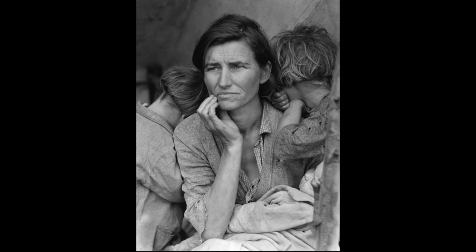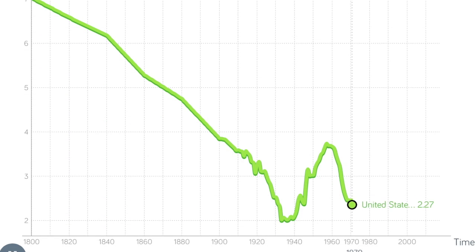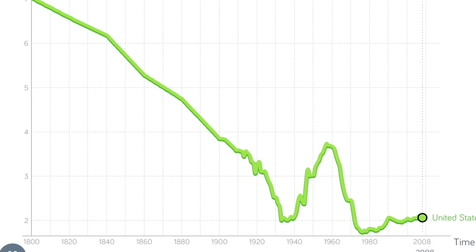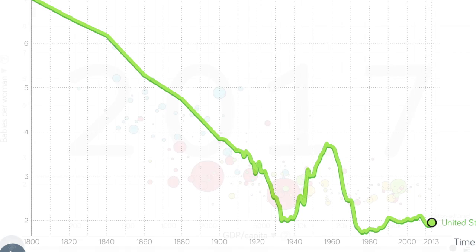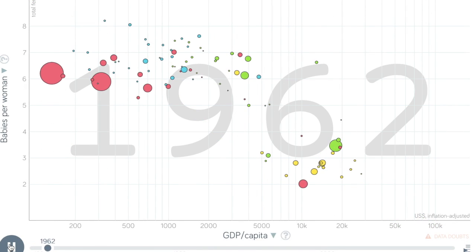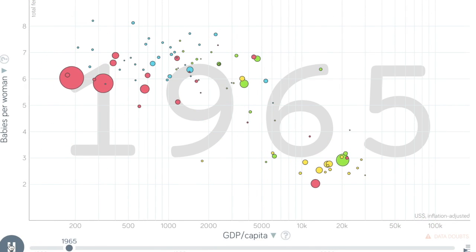An example of tragedy is the Great Depression. In the United States during the Great Depression, they saw a dramatic decrease in the number of children being born. This contradicts the fact that lower income families have more children. The same trend also occurred during the Great Recession. This, however, is met with a slight increase in steady amount of births.